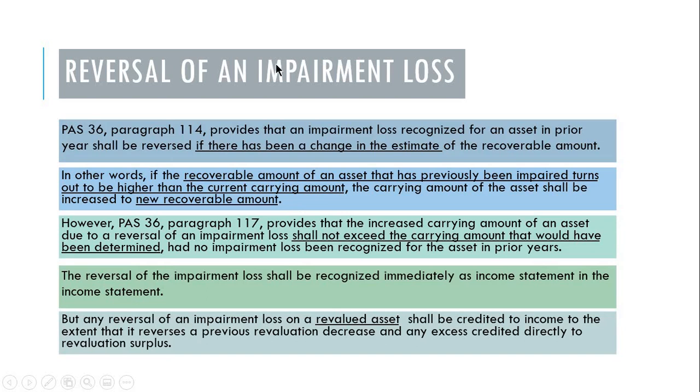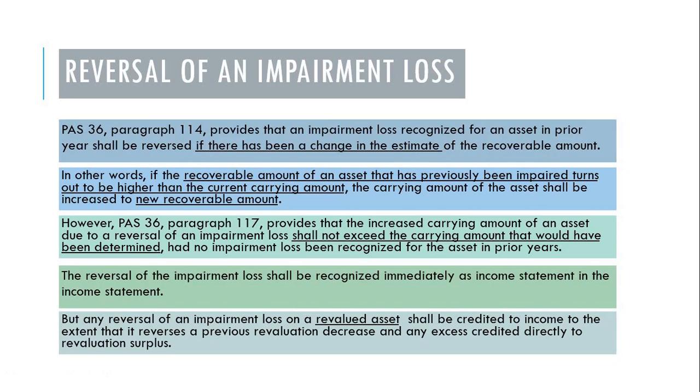Now, reversal of an impairment loss. What if we recorded an impairment loss, then next year or in the future, the fair value or market value of the asset increases, so we reverse our impairment loss. How to account for that? Okay? So PAS 36, paragraph 114 provides that an impairment loss recognized for an asset in prior years shall be reversed if there has been a change in the estimate of the recoverable amount.